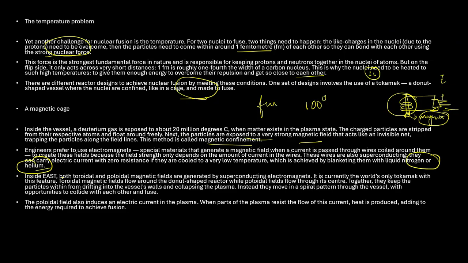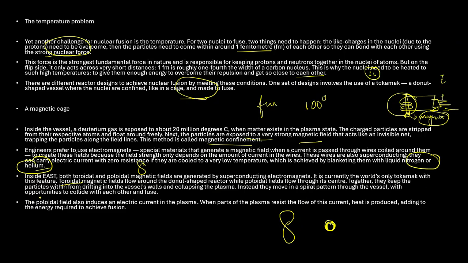Inside EAST, both toroidal and poloidal magnetic fields are generated by superconducting electromagnets, which is currently the world's only tokamak with this feature. The toroidal magnetic field follows the donut-shaped reactor. So what is this? It is donut-shaped like this. While the poloidal follows the centric. If the magnetic field follows this kind of path, then it is called toroidal, and if it is poloidal, it is kind of centric, meaning centered.